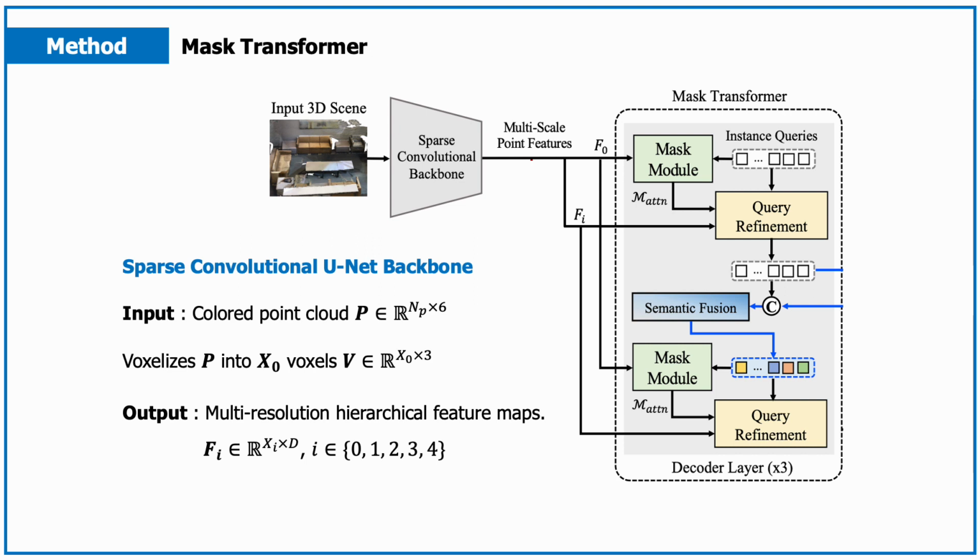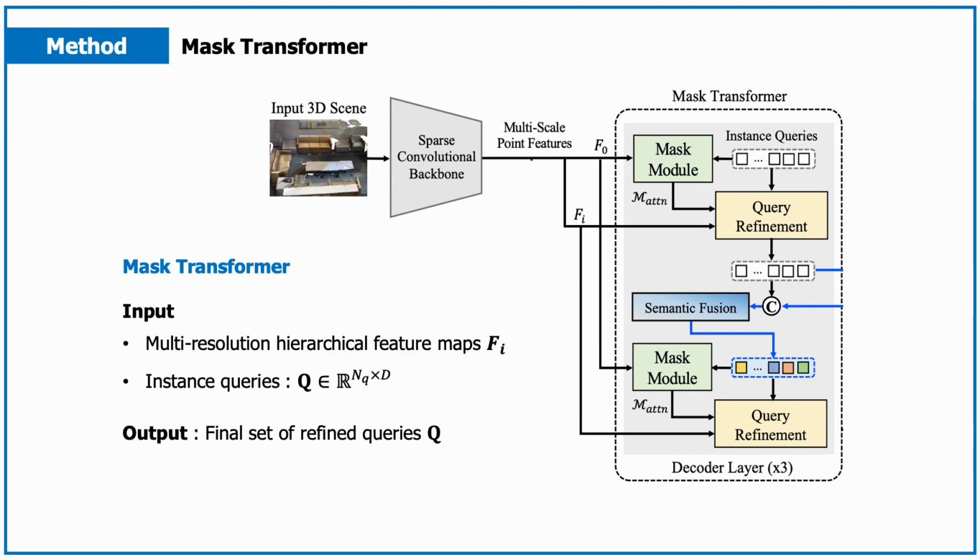The backbone takes a colored point cloud P as input and voxelizes P into X0 voxels to extract multi-resolution hierarchical feature maps Fi. Then in the mask transformer, we set zero-initialized non-parametric instance queries Q, referring to point positions sampled with furthest point sampling. Given the Fi and Q, the mask transformer decoder layer iteratively enhances the queries using the mask module and query refinement blocks.